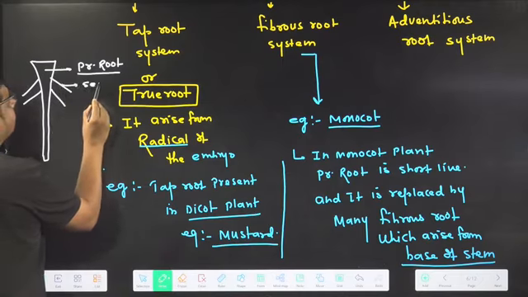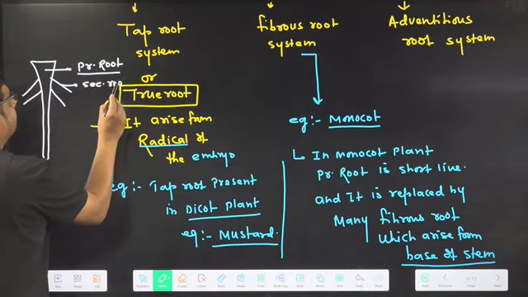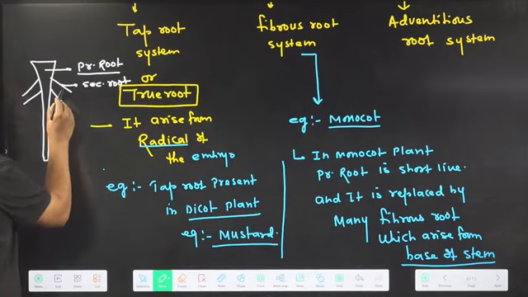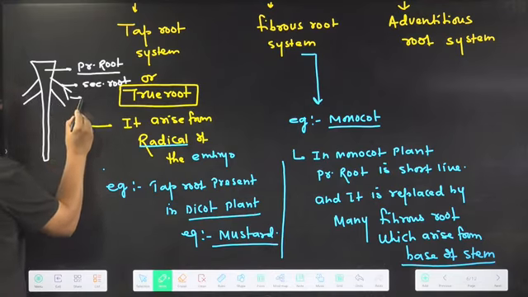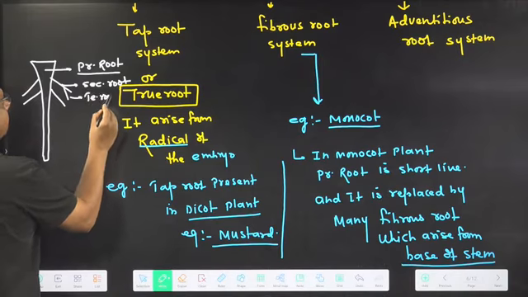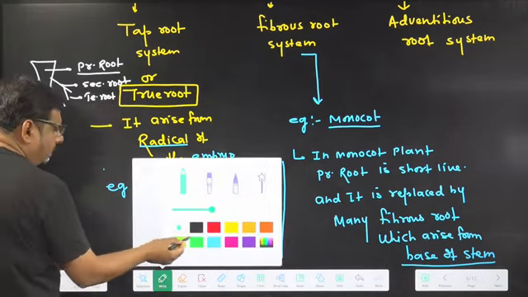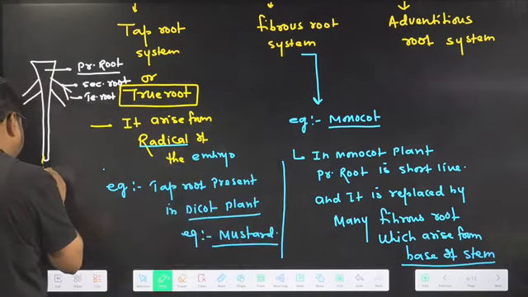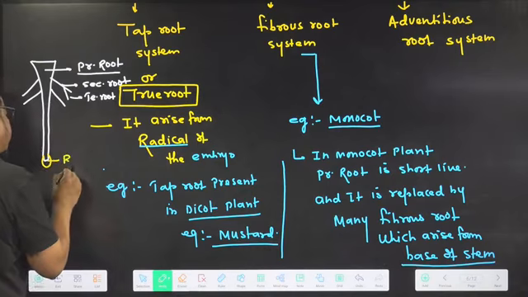Secondary root. And from a secondary root, who may arise? Tertiary root. This is also a root, of various degrees. And here at the last you are finding what? A thimble-like structure. It is the root cap.